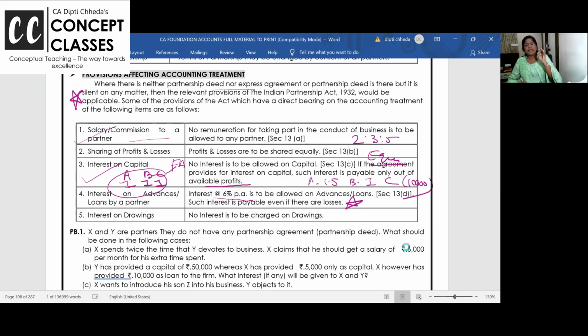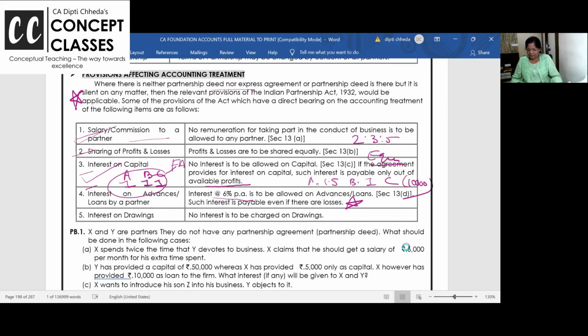Interest on capital is paid only if there is profit. Interest on loan is paid even if there are losses. Is it clear to all of you? And at what rate will you pay? 6% per annum, based on when you have taken the loan from the partner. And let me tell you one thing, it is not given here, it will come later in detail. Interest on loan is charged to the P&L account, whereas all this is charged to the P&L appropriation account.